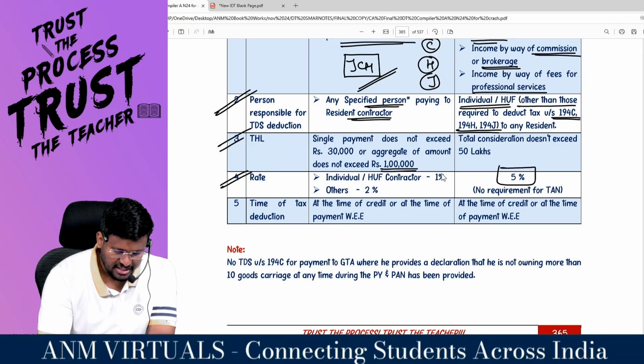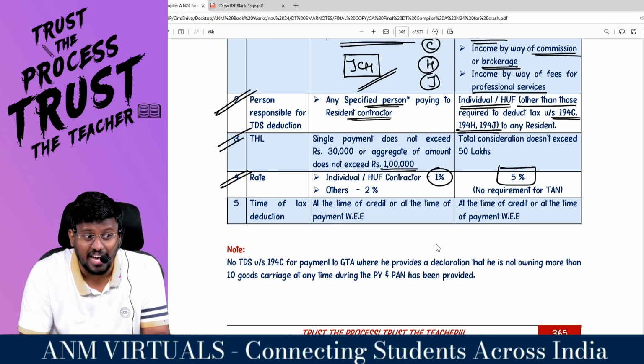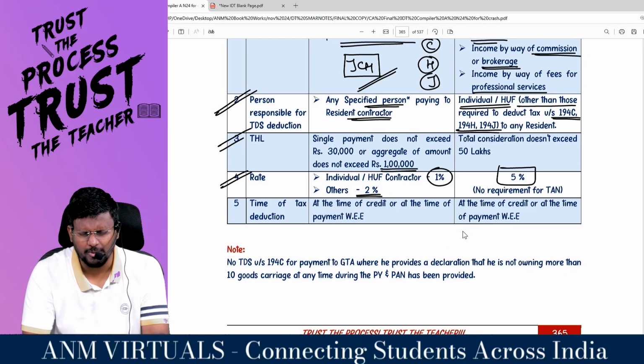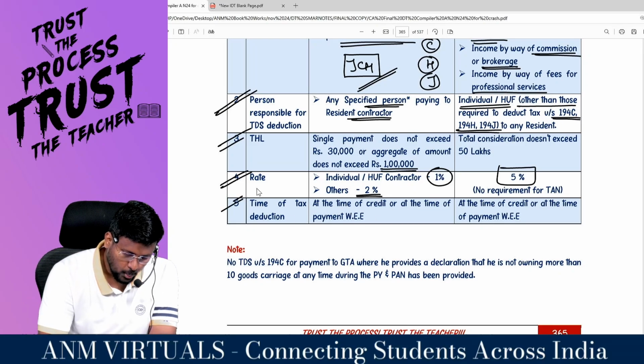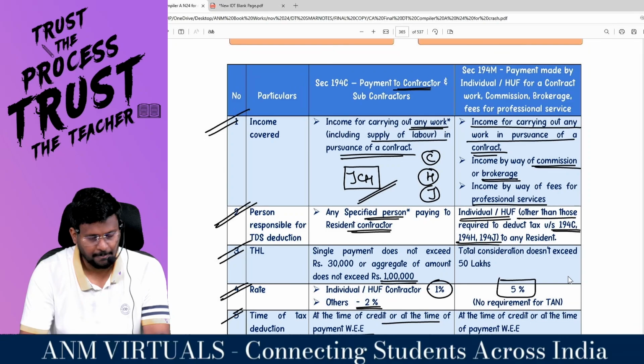What is the rate man? Sir, individual or HUF means 1%. Individual HUF. The contractor is who? Individual HUF means 1%. Sir, if it is other than individual HUF means 2%. How much percent? 2%. When am I supposed to deduct? At the time of credit or at the time of payment, whichever is earlier.